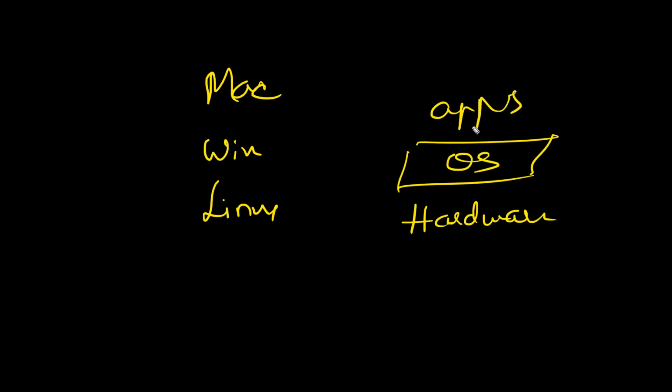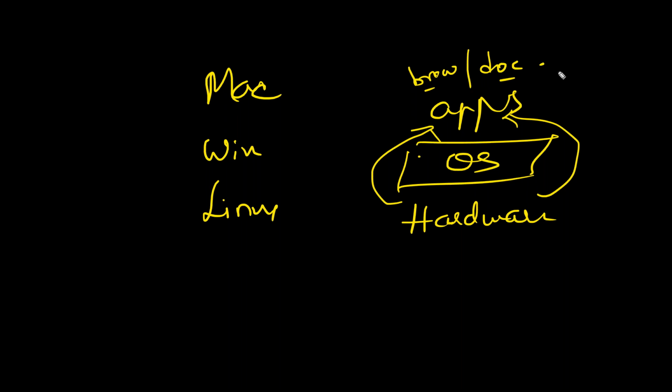So what is this operating system doing here? It is working like a layer between your software and hardware components. It will also take care of allocating resources from your hardware to these software applications, like your application 1, let's say it's a browser, 2, it's a Word document. So each of them may need some memory, CPU and so on, right? Some RAM and all. All these resource allocation can be done by this operating system, correct? Or the resource allocation, the memory management, all these would be taken care of.